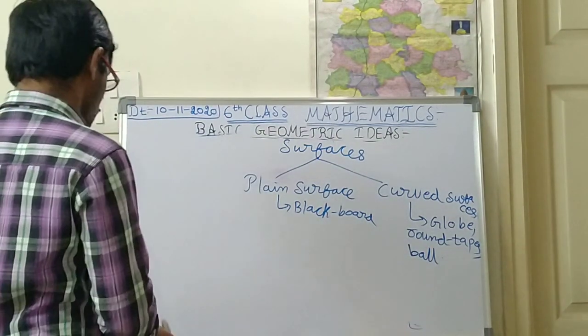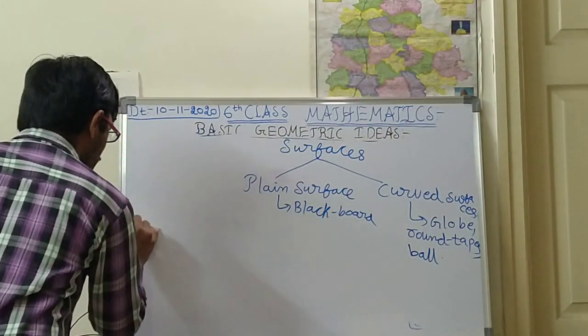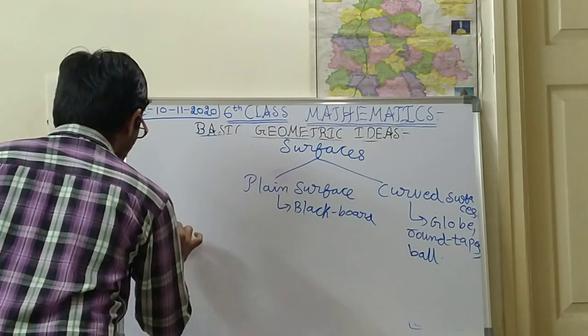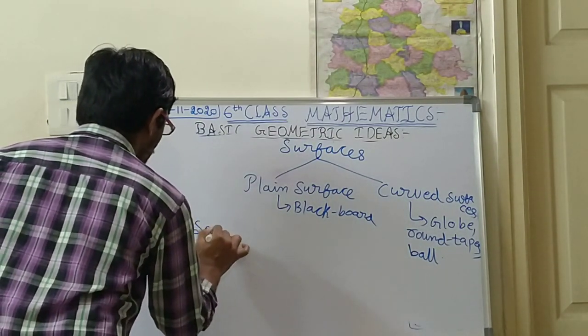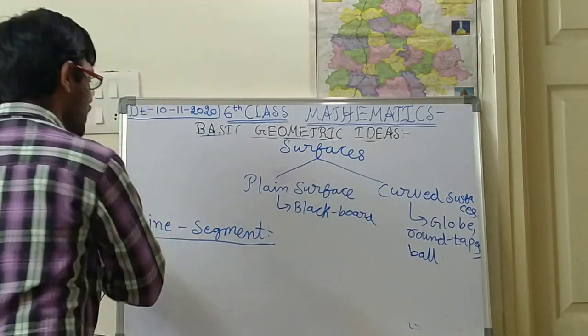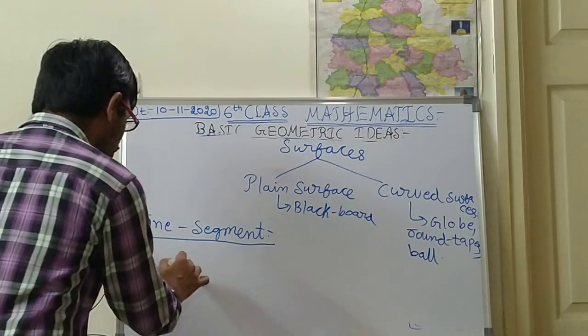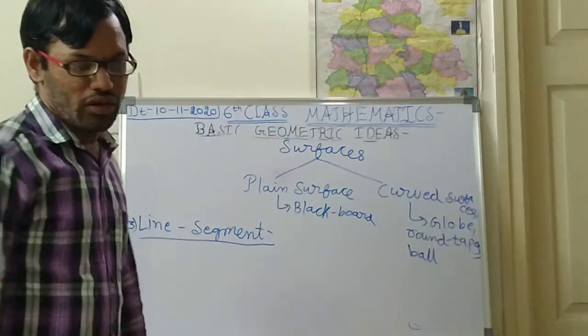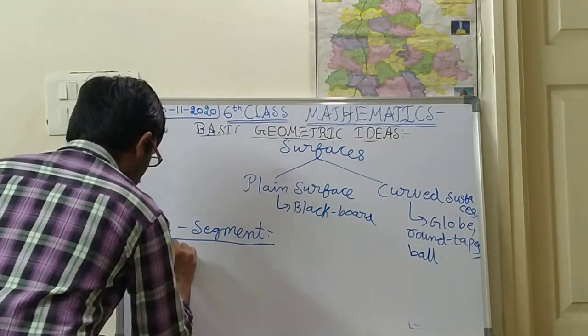So next, what is the next concept? The third one is line segment. What is a line segment? Line, generally you know that this is a line. You will say that this is a line. So write down the definition, children.